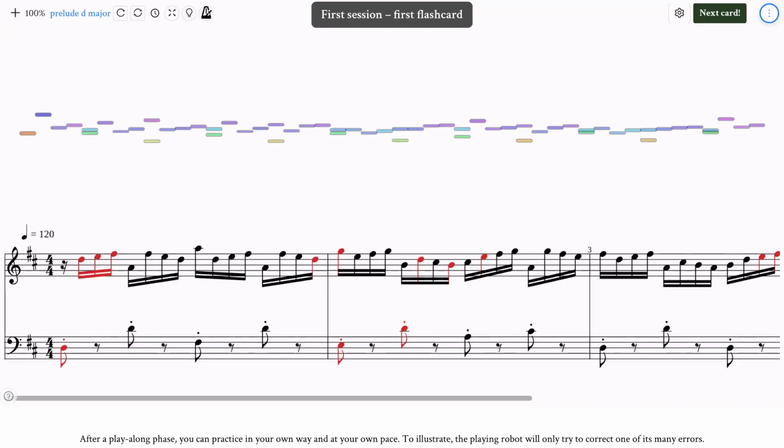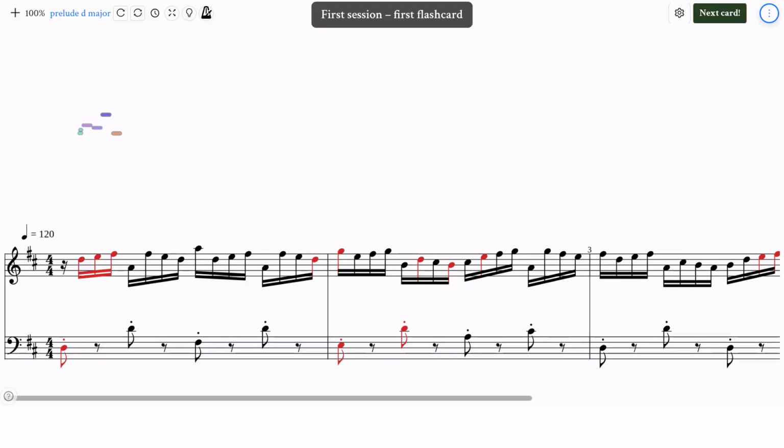After a play-along phase, you can practice in your own way and at your own pace. To illustrate, the playing robot will only try to correct one of its many errors. The first mistake again. Ah, that's how it should sound.